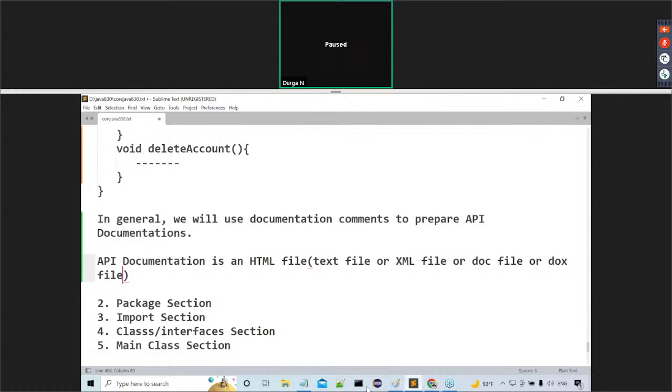It may be anything. What is it able to do, guys? Now tell me: it includes the complete description about our program, about our application, including